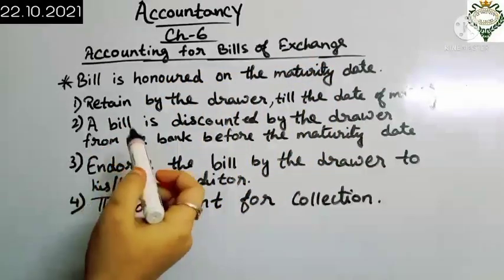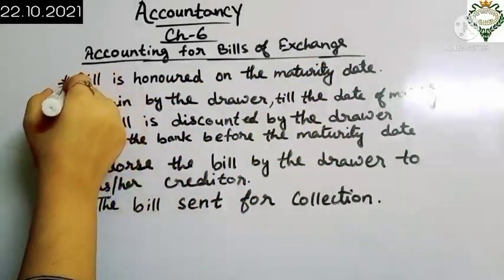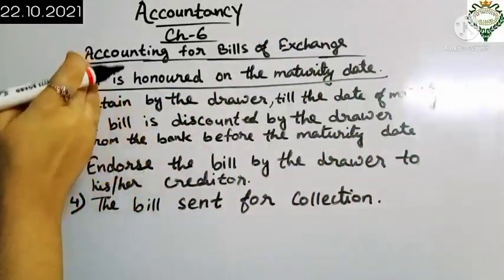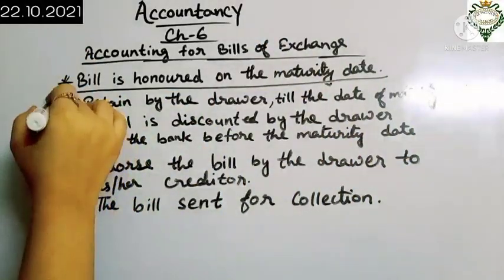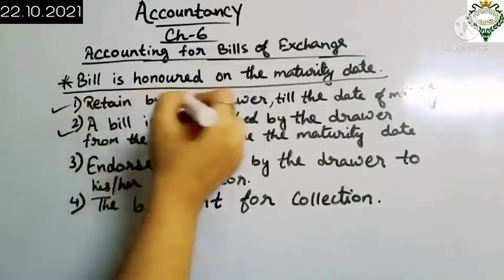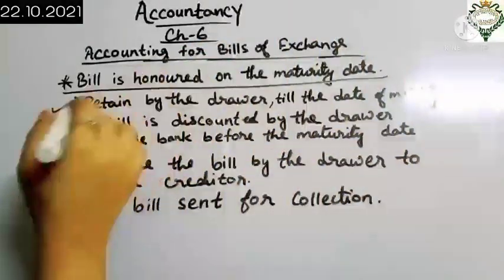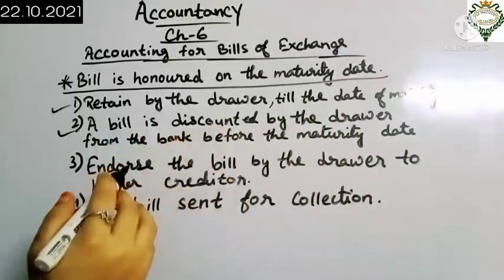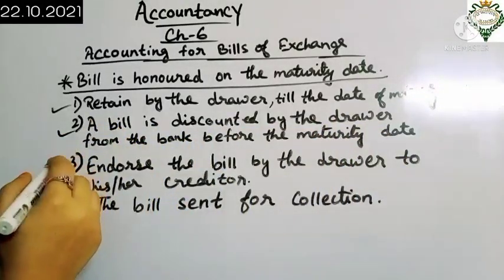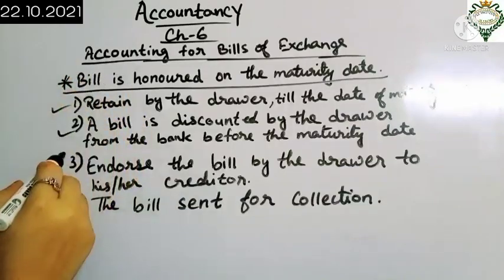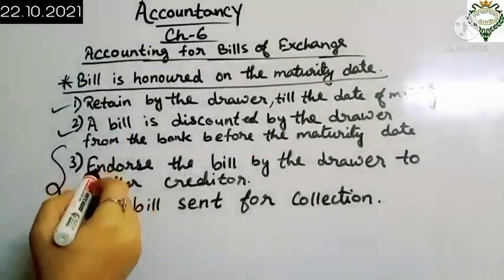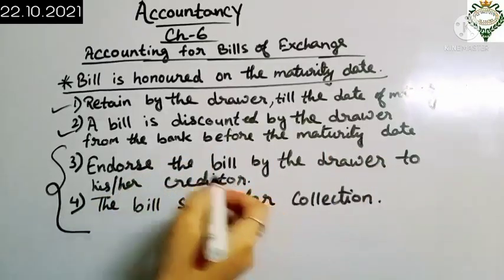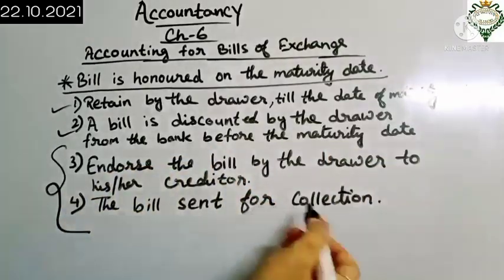In the previous class we did the topic where the bill is honored on the maturity date, under which there are four subheadings, of which we have done two: retained by the drawer till the date of maturity, and a bill is discounted by the drawer from the bank before the maturity. Today we are going to do the remaining two under this heading: endorse the bill by the drawer to his or her creditor, and fourth, the bill sent for collection.